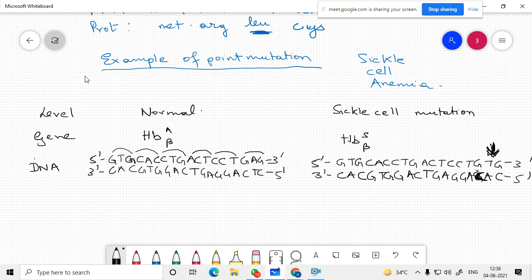So what happens? You have the corresponding messenger RNA also made, and the polypeptide.